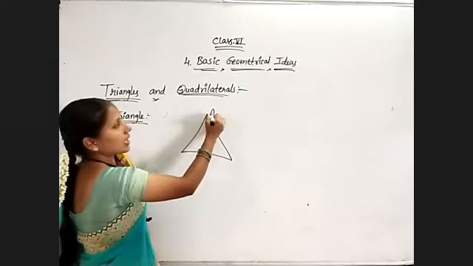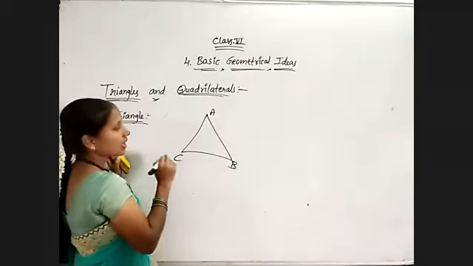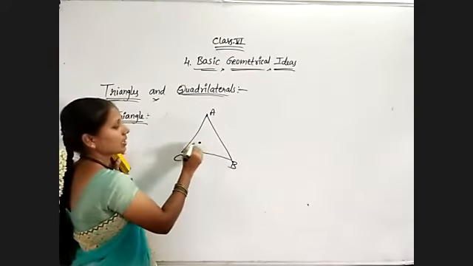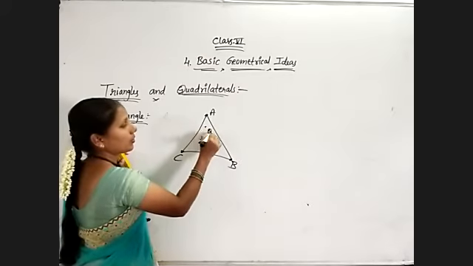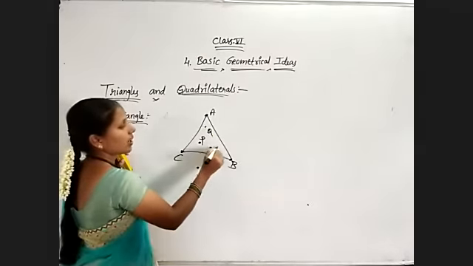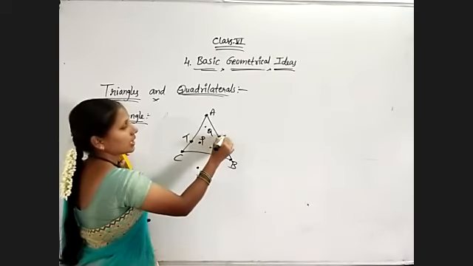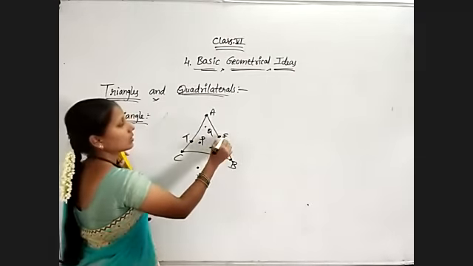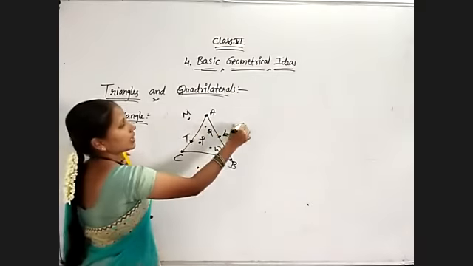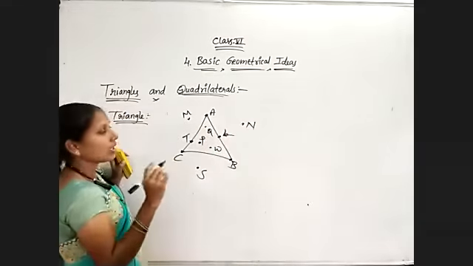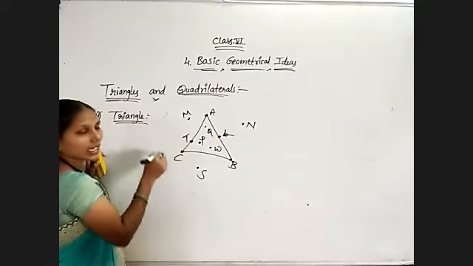Here I have triangle ABC. In this, I am placing some of the points: point P, point Q, point S, point W, point T, point S over, point L, point M, point N. Like this I have. Now I want to list the points which are interior of triangle ABC.